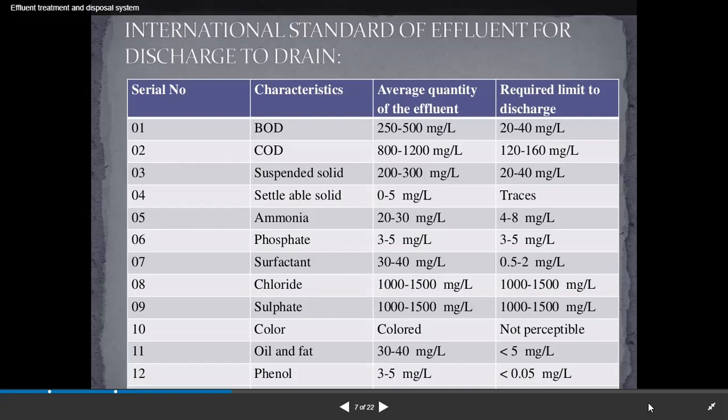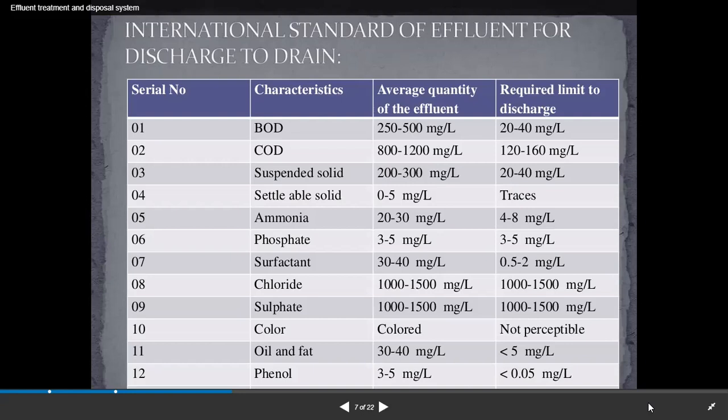And settleable solid characteristics: the average quantity of the effluent is 0 to 5 milligram per liter, but required limit to discharge is traces. Ammonia: the average quantity of the effluent is 20 to 30 milligram per liter, required limit of discharge is 4 to 8 milligram per liter.